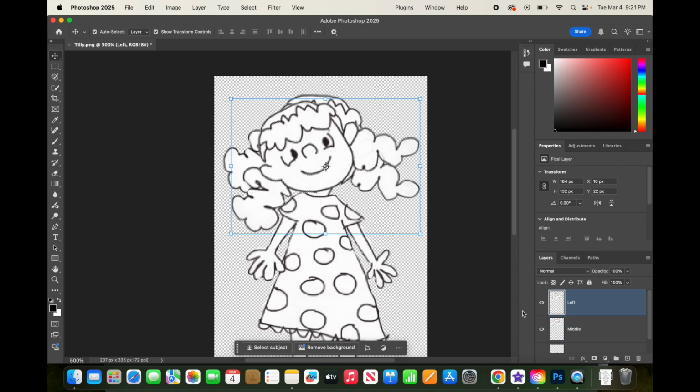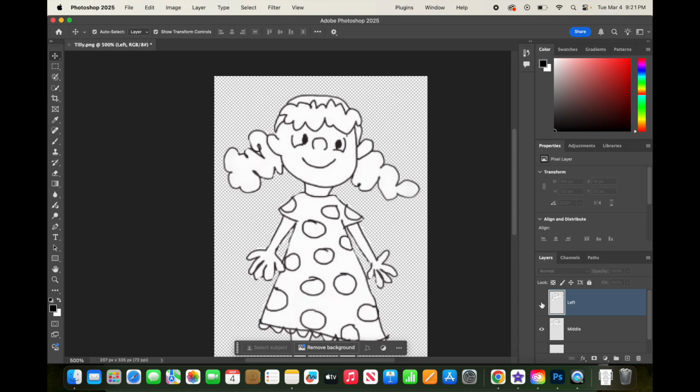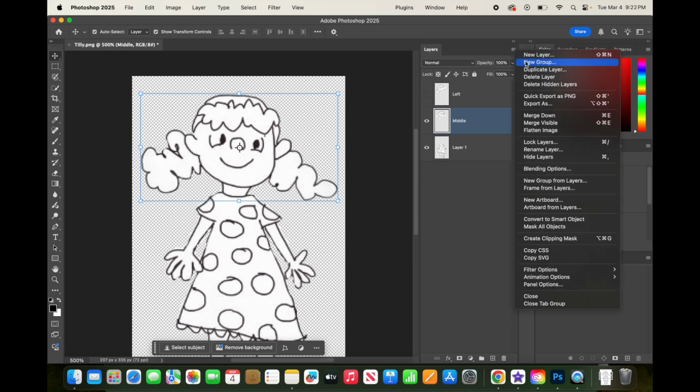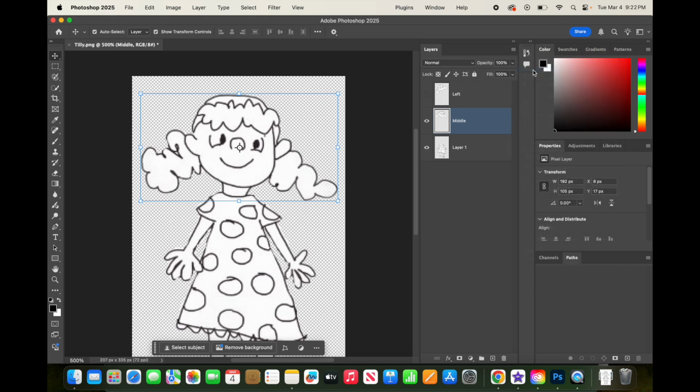And so now you can kind of see that there's the middle head, which I can turn off. And then there's a left nod that when I turn it off, the middle shows. So now I'm going to turn off left, and I'm going to duplicate middle again. So I'm going to select the middle layer. And let me bring this layer box up so you guys can see this a little bit better. I'm going to select the middle head, and I'm going to go up to the little menu here, and I'm going to duplicate that layer again. And it's going to say middle copy, so I'm going to change the name to right. And I'm going to click enter.